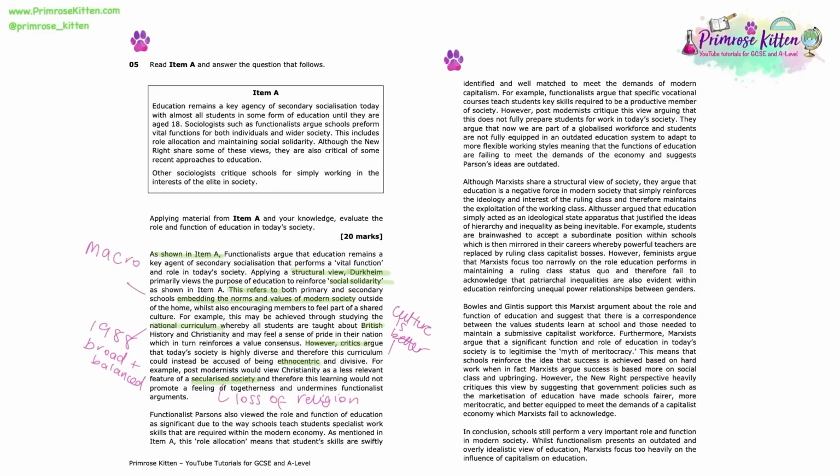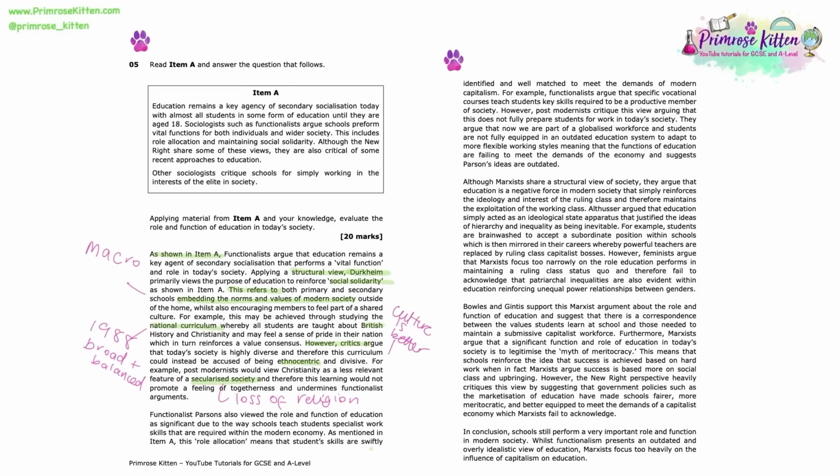Moving on to the next paragraph. Functionalist Parsons also viewed the role and function of education as significant due to the way schools teach students specialist work skills that are required within the modern economy. As mentioned in item A, this role allocation means that student skills are swiftly identified and well matched to meet the demands of modern capitalism.